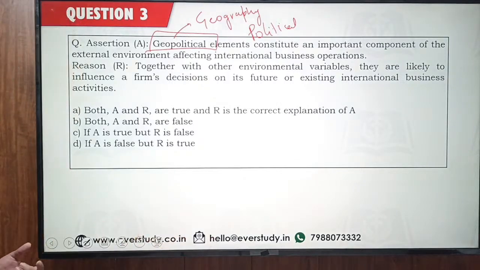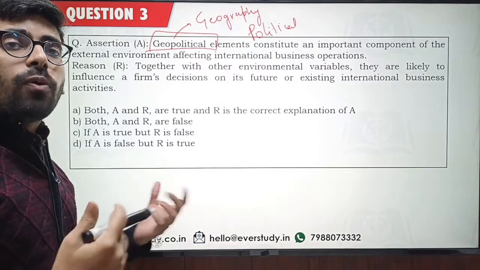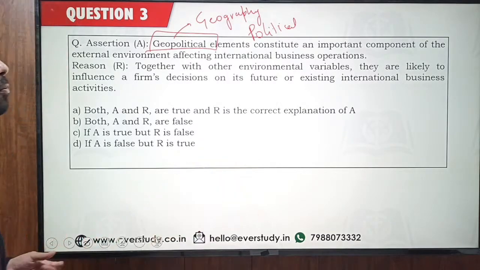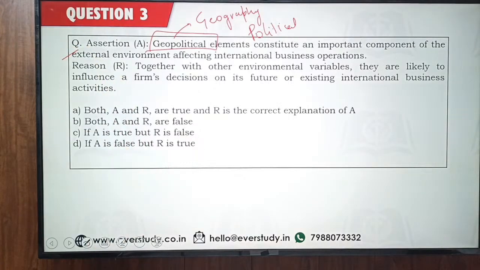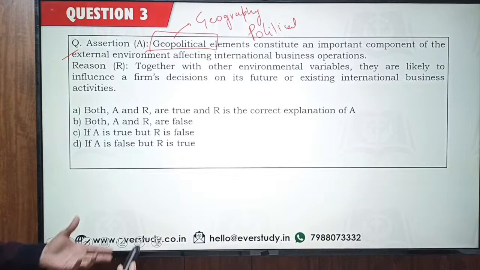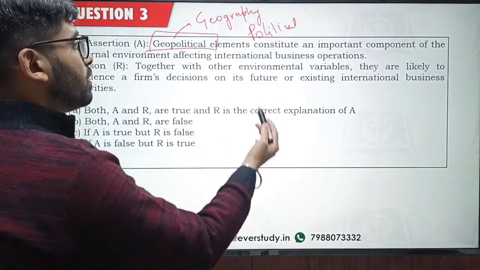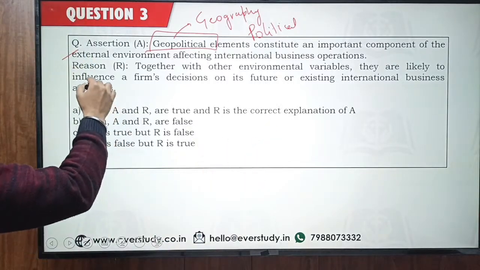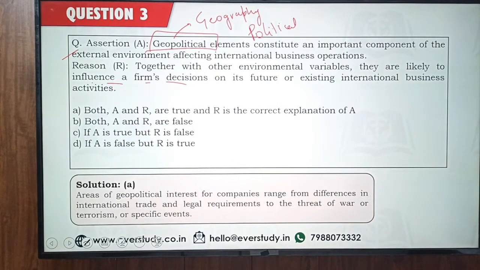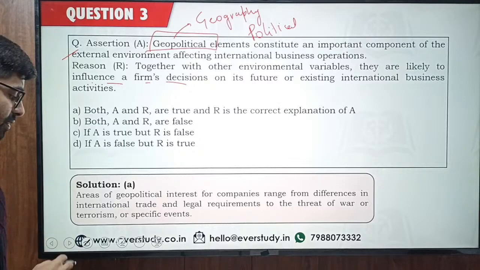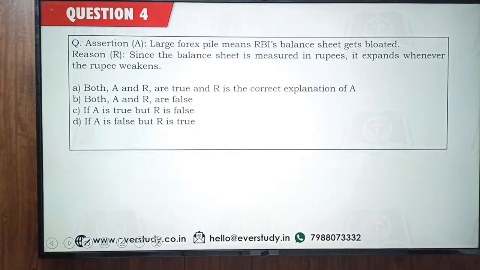For example, as of now, we can see that Russia has declared a war on Ukraine. So this is a very important geopolitical variable. So geopolitical variables have to be seen by any business if it wants to expand internationally. So assertion is definitely correct. And again, in the reason it is also mentioned that if you are to do some international business, you have to consider all these variables. They are going to influence a firm's decision. So both of these are correct. So answer has to be option number A. So that's why the answer is option number A.